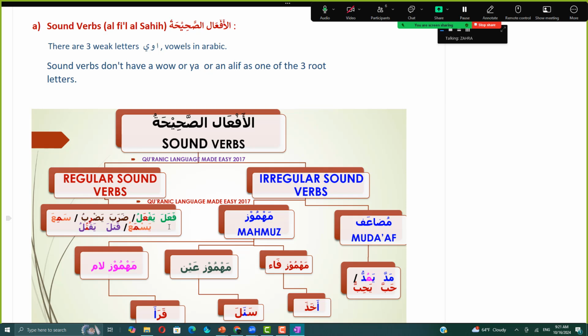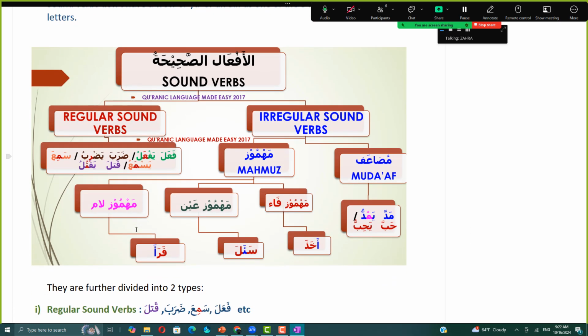For example, we learned about the 6 babs, that is fa'ala, yaf'alu, daraba, yadribu, qatala, yaqtulu, sami'a, yasma'u, karuma, yakrumu, fataha, yaftahu, right? And the irregular sound verbs we learned in our previous lessons, and they're further divided into two